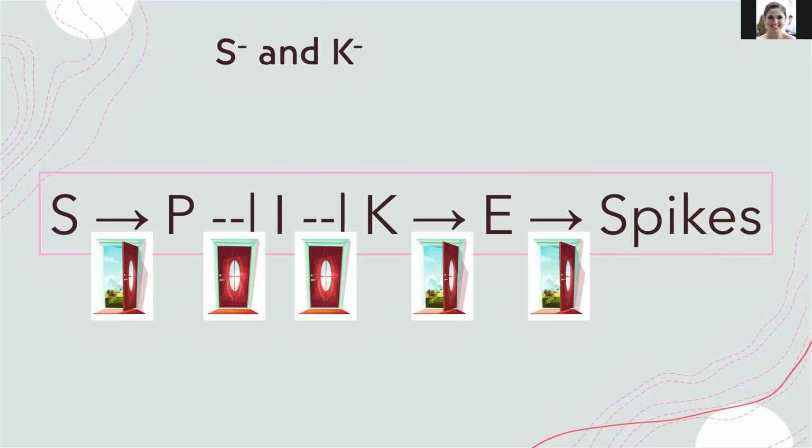Another double mutant now for S and K. K shows up later in the network, so we start analyzing from there. If we don't have K, we can't stimulate E and can't produce spikes.